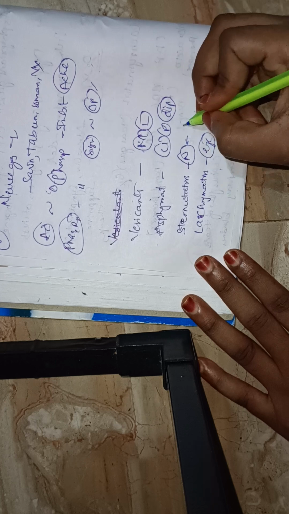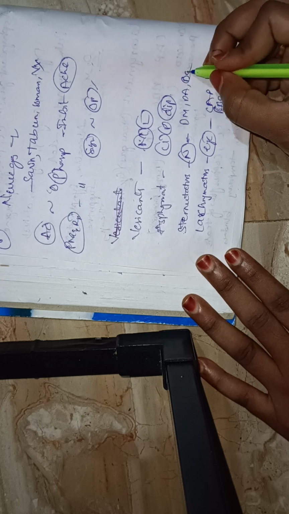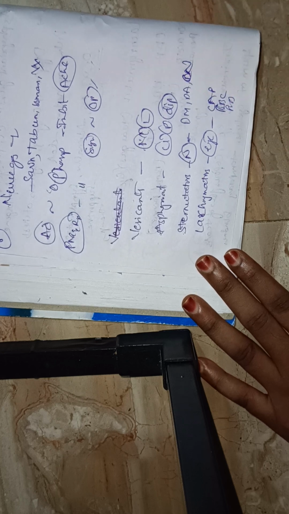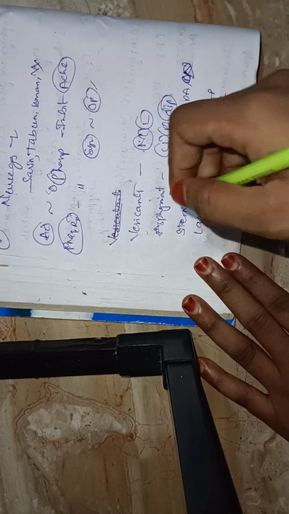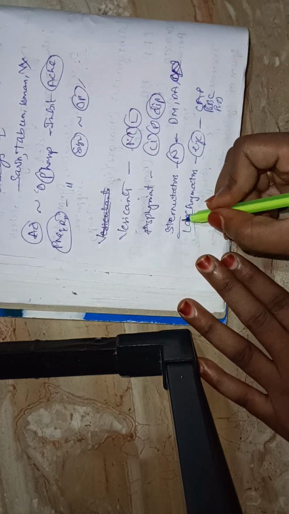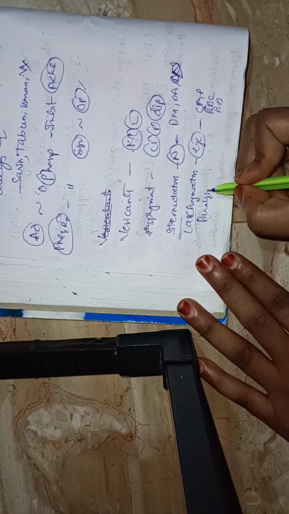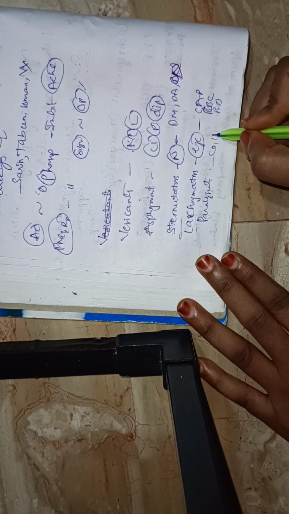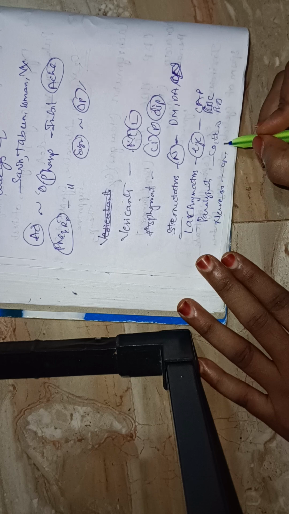Sternutators are DM, DA, and CD, diphenylcyanarsine. Next, paralysants are carbon monoxide and HCN. The last one is nerve gas: tabun, sarin, soman. All these act the same as organophosphates.